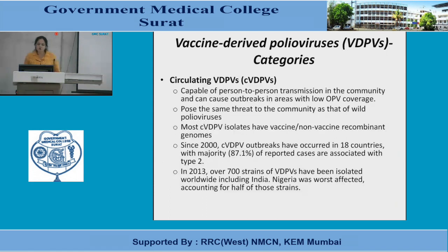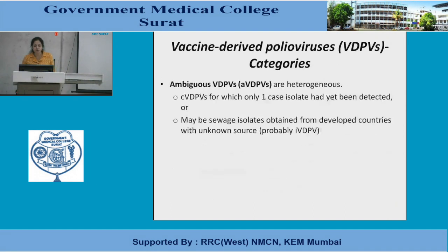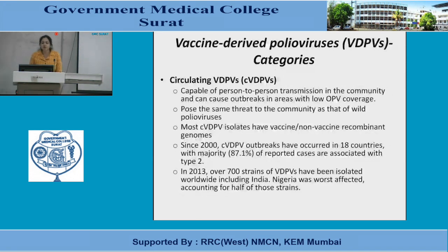So these vaccine-derived polioviruses, VDPV categories, mainly include 3 categories: circulating, immunodeficiency associated, and ambiguous. Circulating ones are capable of person-to-person transmission in the community and can cause outbreaks in areas with low OPV coverage. They pose the same threat to the community as wild polioviruses. Most circulating VDPV isolates have vaccine, non-vaccine recombinant genomes. Outbreaks have occurred due to this in many countries, including India. Nigeria was first affected, accounting for half of those strains.